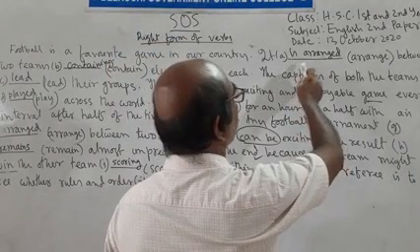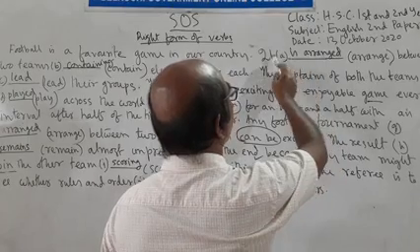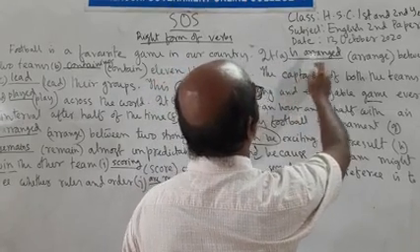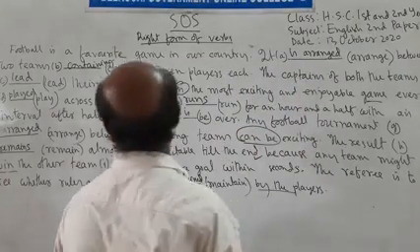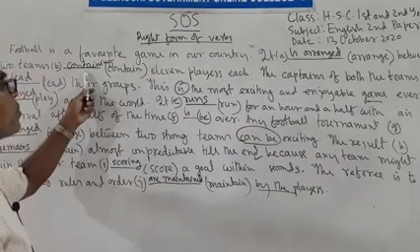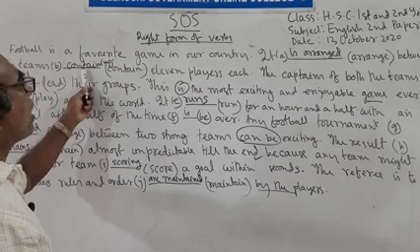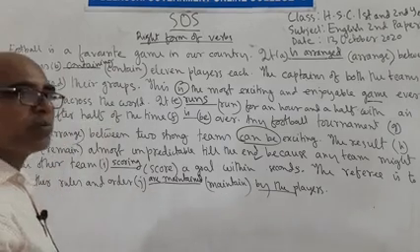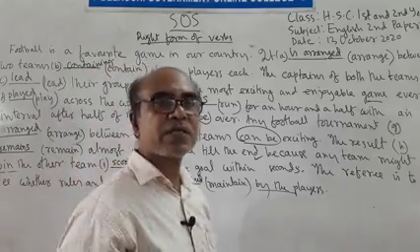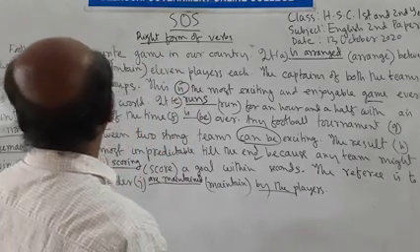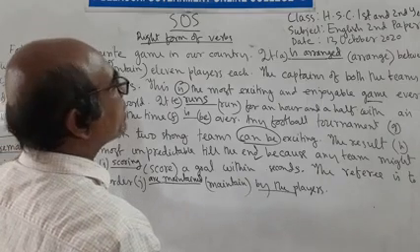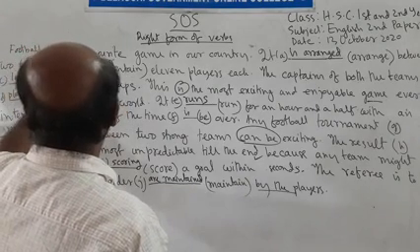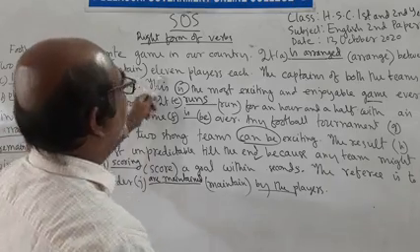According to the rules of present indefinite tense, passive form, after the subject we have to use the auxiliary verb am, is, are and the past participle form of the verb. It is arranged between two teams, and "contain" is a non-finite verb. Here, after the noun "team", if we find a non-finite verb, it will be a present participle or past participle. We can use: it is arranged between two teams, containing eleven players.